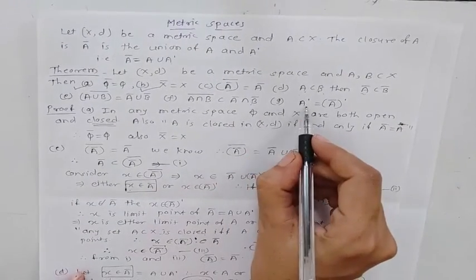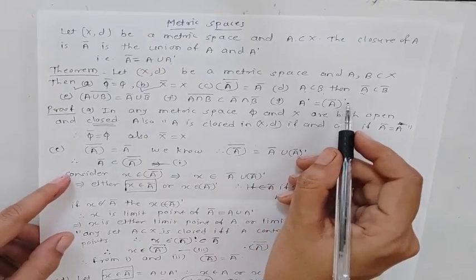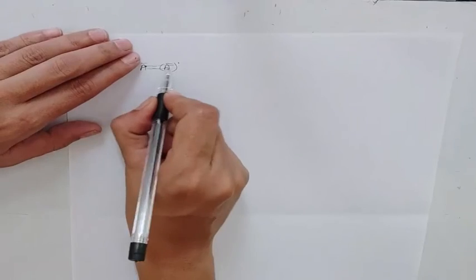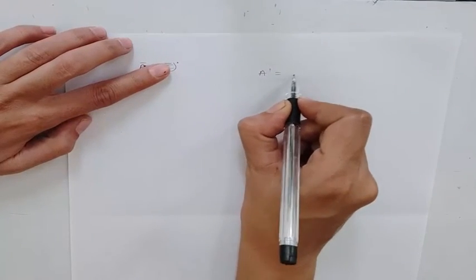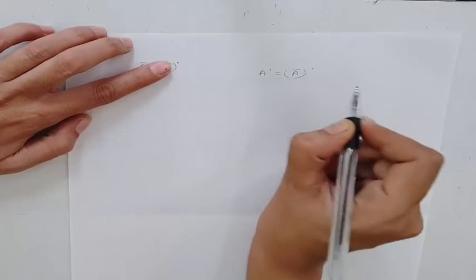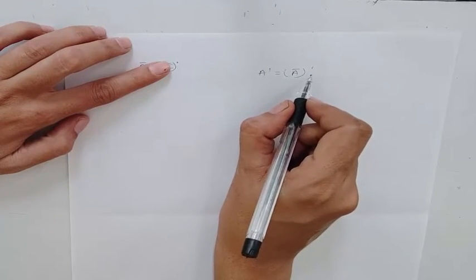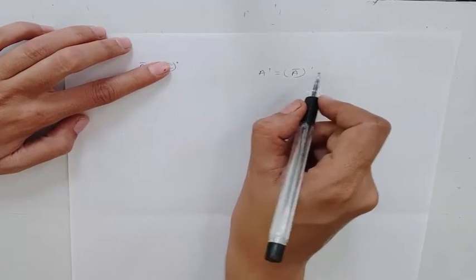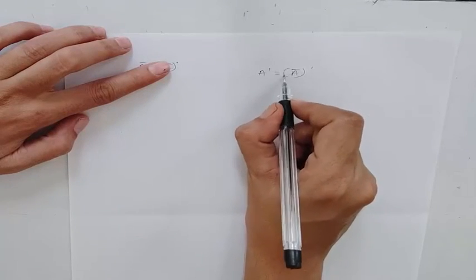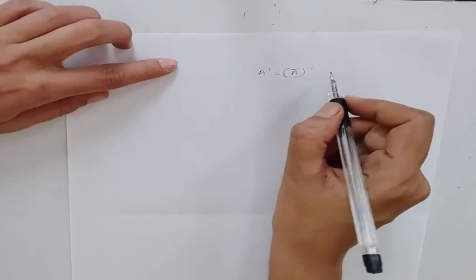In G part, A dash is equal to A bar dash. We need to prove A dash is equal to A bar dash. The limit points of the set A and the limit points of the set A bar both are the same.